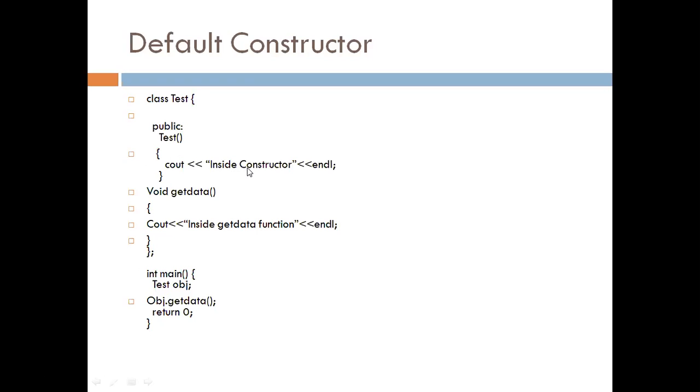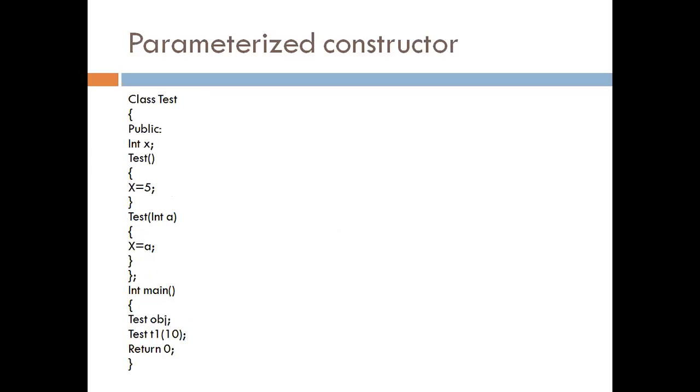Inside this, I display this line inside constructor. Then in get data function, I display this line. So when we create object, it automatically calls a default constructor. The next type of constructor is parameterized constructor. So parameterized constructor means constructor with arguments.